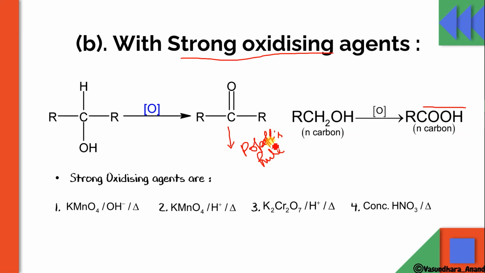What does this Popov's rule say? Let me explain this. Whatever the number of carbons in this primary alcohol, the same number of carbons will be there in the acid after strong oxidizing in case of primary. But if it is secondary, what will happen? This will first oxidize to give the ketone, and this ketone will oxidize into acid according to Popov rule.